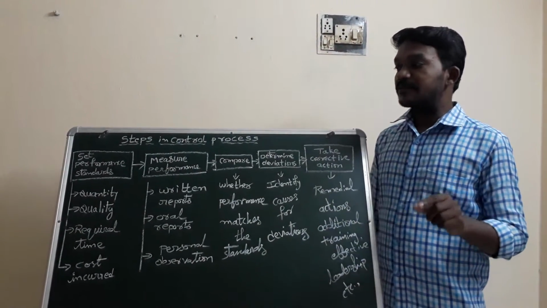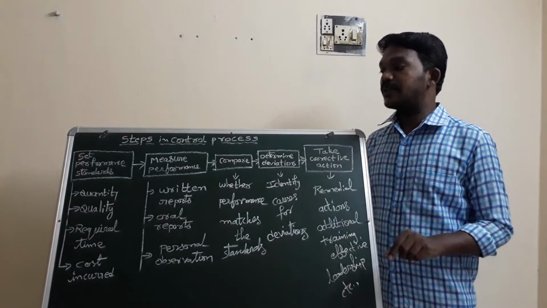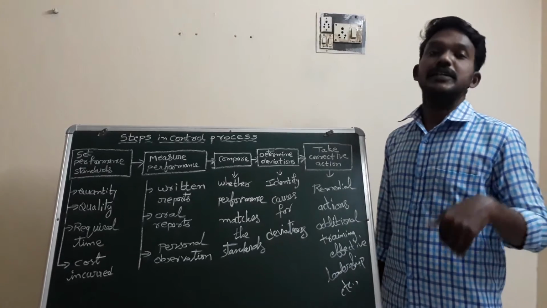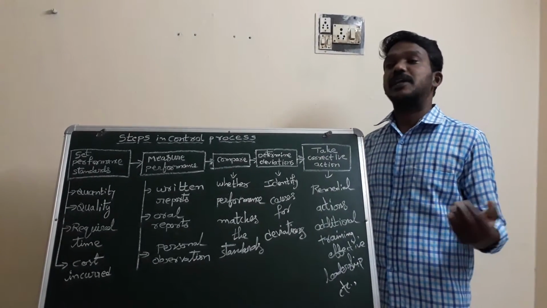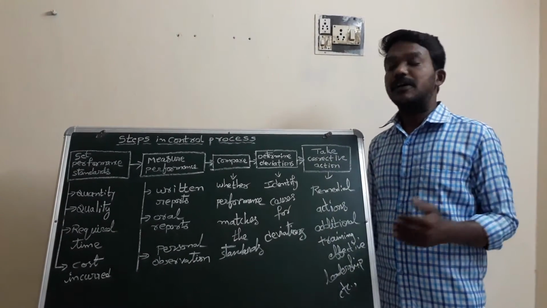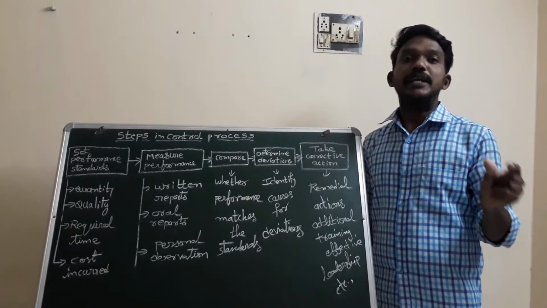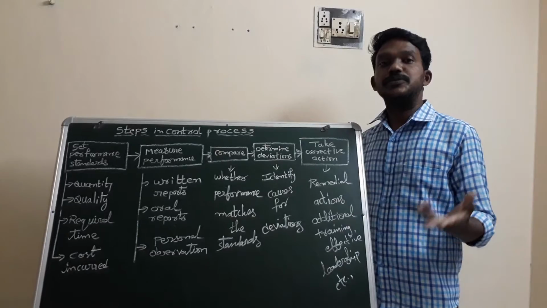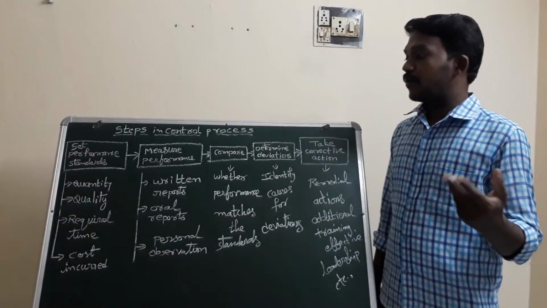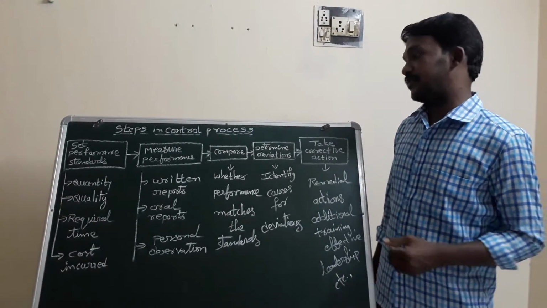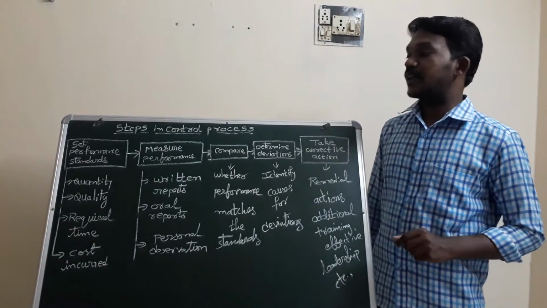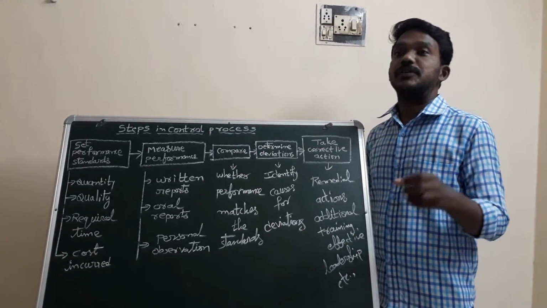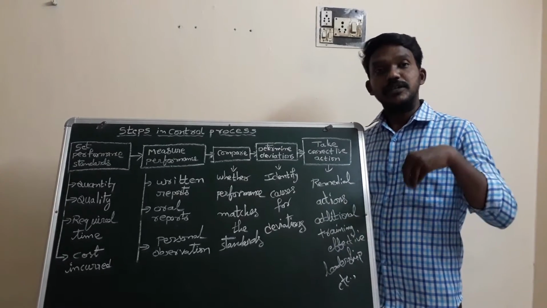In the case of the service sector, we can calculate the quality of services. For example, if you are using any services of any bank, organization, or any app, they can ask you to give some rating for the app or the services. There we can use 5 stars or 10 stars, whichever you like, for that company's services. So that is setting of performance standards, which we have to use to calculate the services and to control our subordinates.